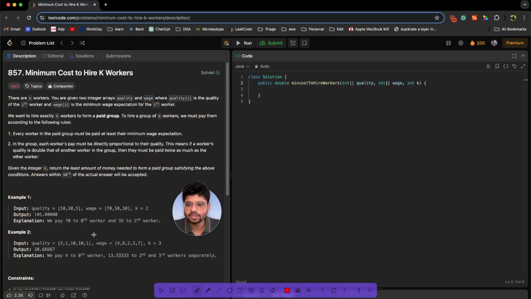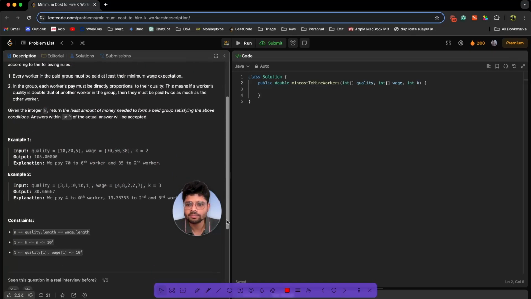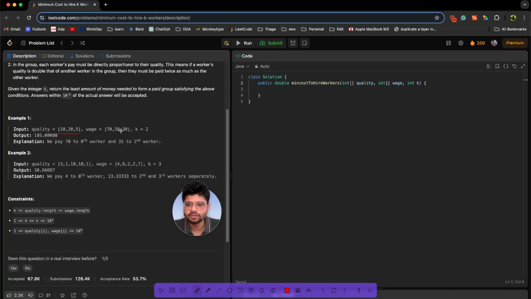Let's look at some examples and try to understand this question. So in example 1, the given quality is 10, 20, 5. And the given wage is 70, 50, 30. And over here k is 2. I'll just write down the qualities. So these are the 3 employees. Now we need to form a team of 2 employees because k is 2. Let's try to form a team from this. I'll write down the names A, B and C, where I will pay A 70 because it is its minimum wage. This is the quality and this is the wage. Now B is doing twice as much work as A, so we must pay him 140. In total we are paying 210.